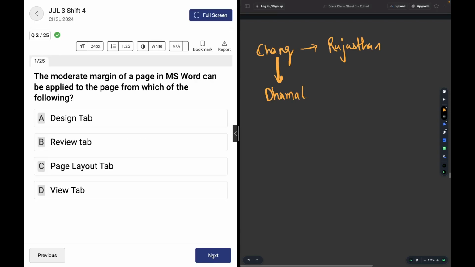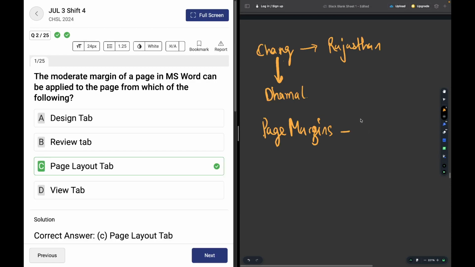Moving on, the moderate margin of a page in MS Word can be applied to the page from which of the following options? See, it's talking about a page and it's talking about page margins, okay? Page margins can be set by the page layout tab, which is also specifically the Layout tab.